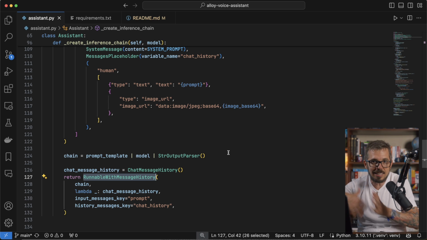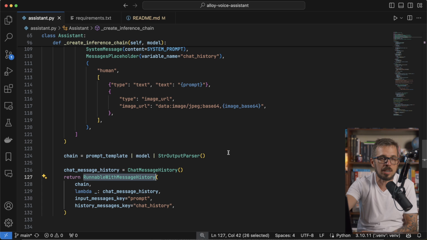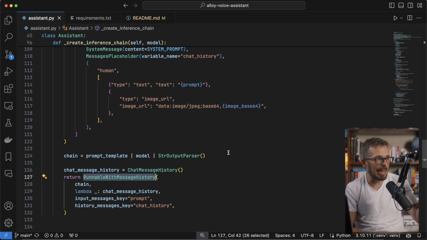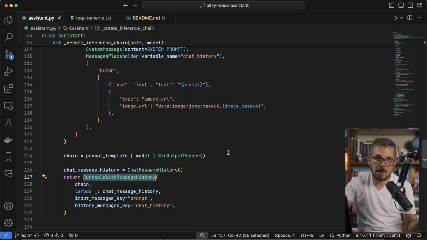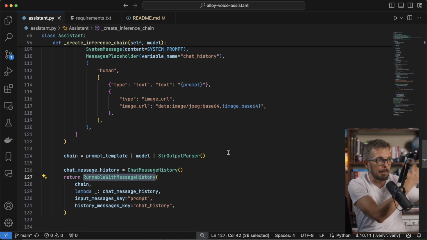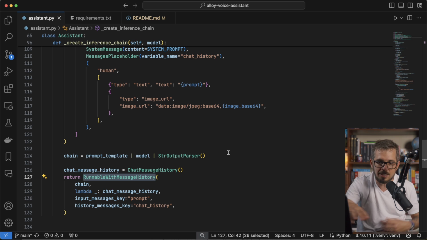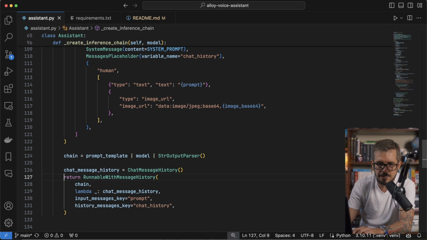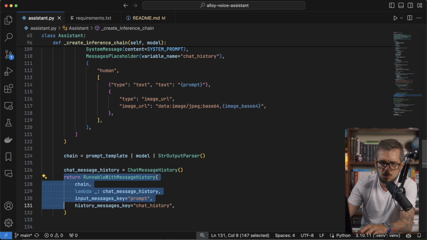Behind the scenes, LangChain is going to do all of the work of grabbing the answer from the model, adding it to a list, grabbing my next request, appending that to the list, and keeping that history going. All of that is going to happen behind the scenes. I just need to come here and create this class. I'm not going to get into too many details.